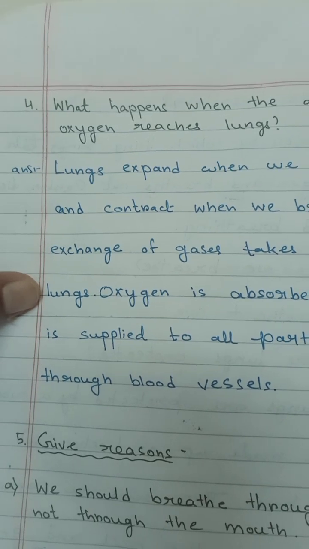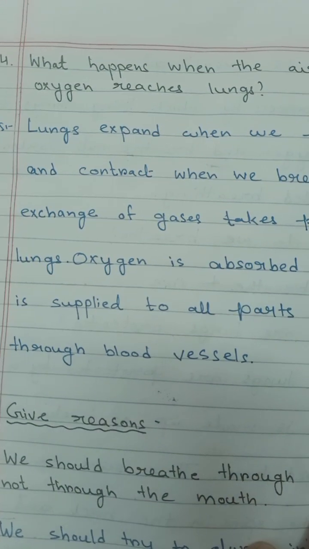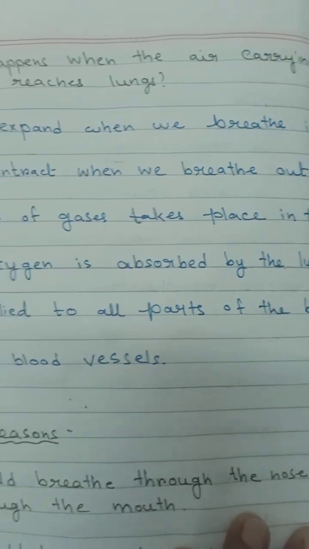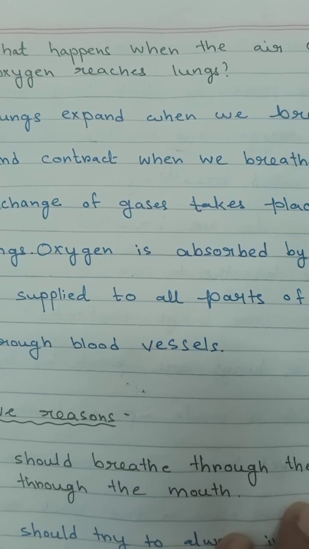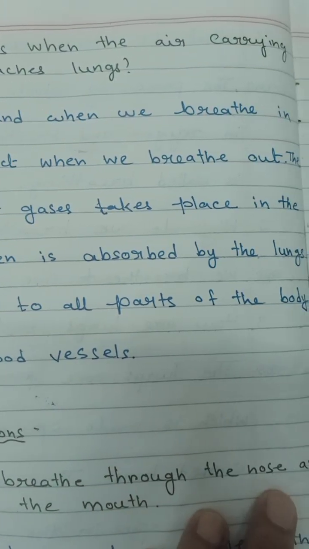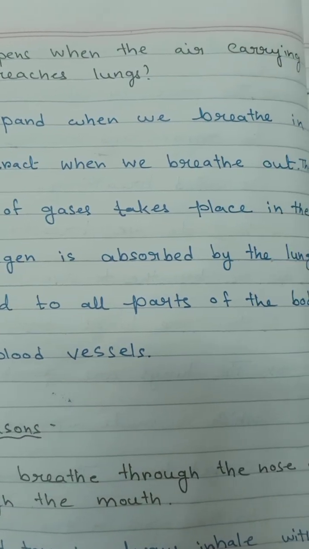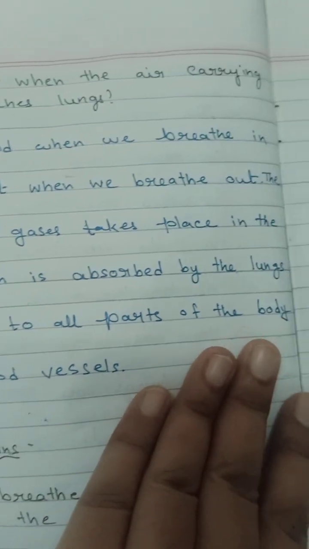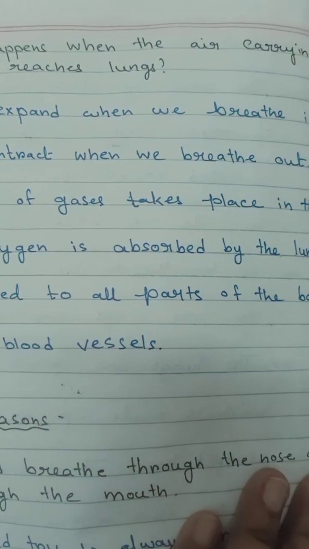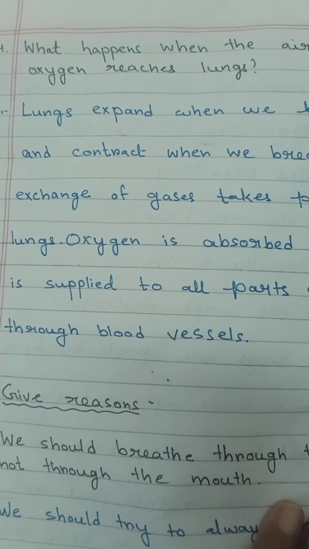Next question, number 4. What happens when the air carrying oxygen reaches the lungs? Answer. Lungs expand when we breathe in and contract when we breathe out. The exchange of gases takes place in the lungs.